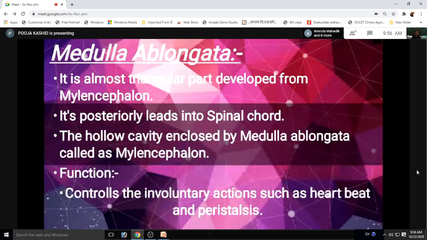Second is medulla oblongata. It is almost a triangular part developed from myelencephalon. Its roof is non-nervous and highly vascular, forming the posterior choroid plexus filled with ventricles of the brain. It posteriorly leads into the spinal cord. The hollow cavity enclosed by the medulla oblongata is called myelocoel. The function of medulla oblongata is to control involuntary actions such as heartbeat and peristalsis.